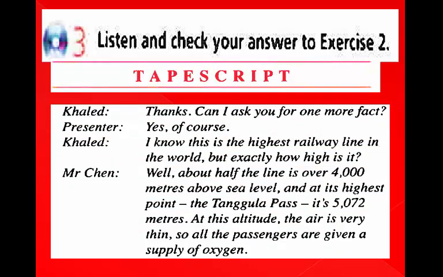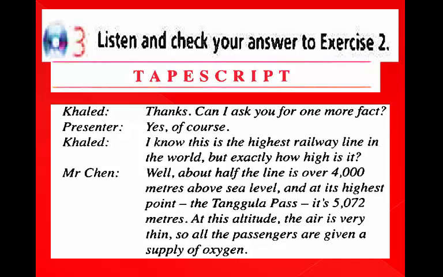Presenter: Yes, of course. Khalid: I know this is the highest railway line in the world, but exactly how high is it? Mr. Chin: Well, about half the line is over 4,000 meters above sea level, and at its highest point, the Tangwala Pass, it's 5,072 meters.